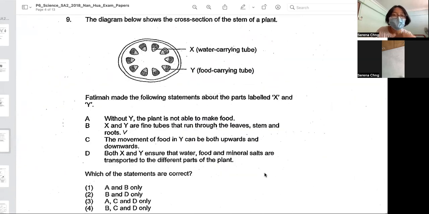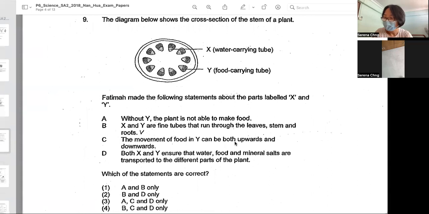Question 9. The diagram shows the cross-section of the stem. Okay, so which of the statements are correct? Now, without Y, the food carrying tube, the plant is not able to make food, which is wrong. Because the food carrying tube transports food. So you don't say that, all right? You should say without Y, the plant is not able to transport food. Okay, so A is wrong.